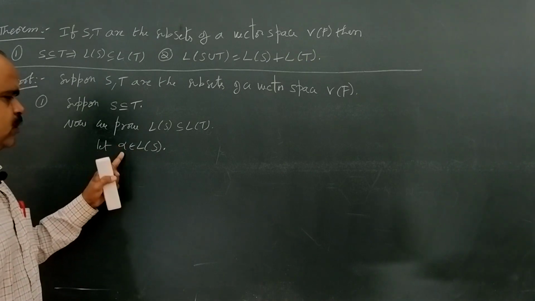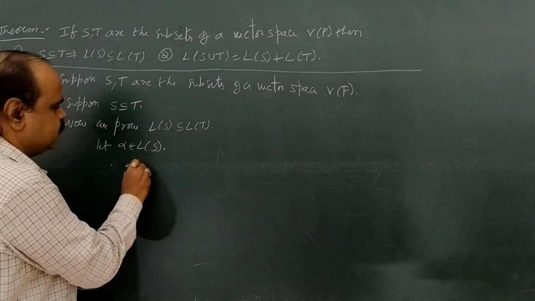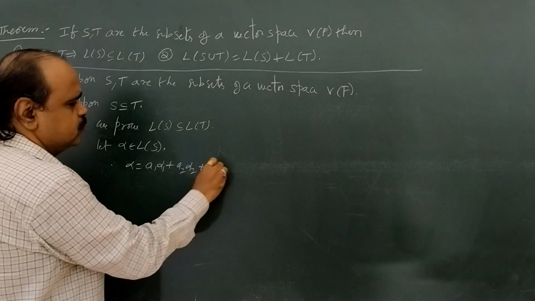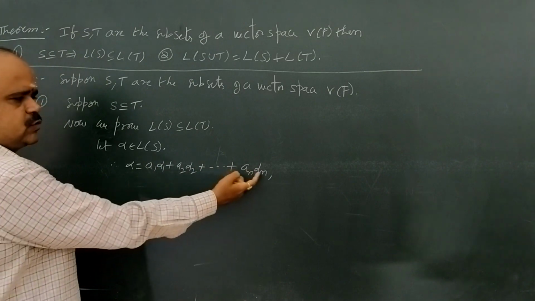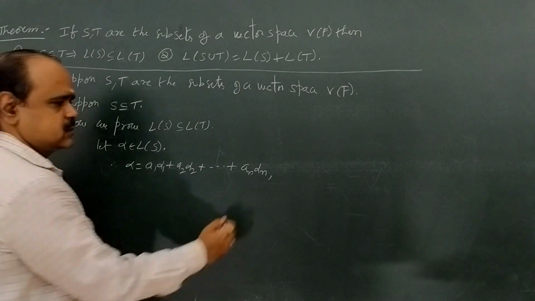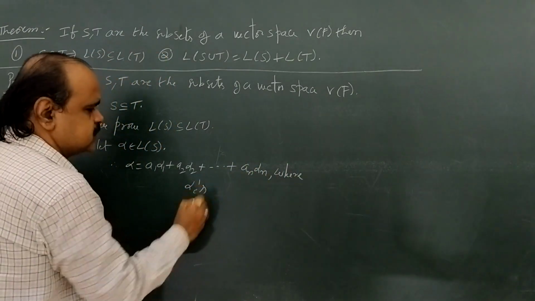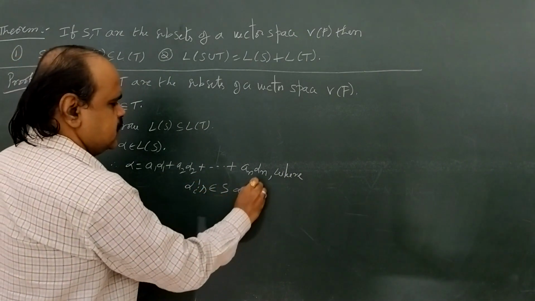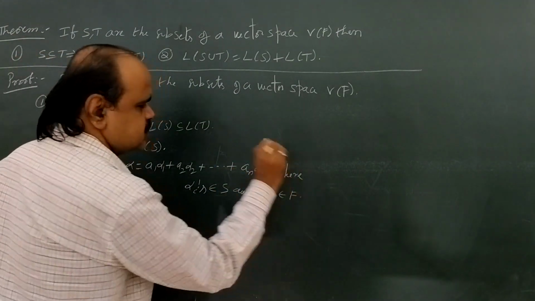Therefore, alpha is a linear combination of vectors of S. Therefore, alpha equals, for example, a1 alpha 1 plus a2 alpha 2 plus ... plus an alpha n, where alpha 1, alpha 2 and so on alpha n belong to S, and a1, a2 and so on an are scalars.